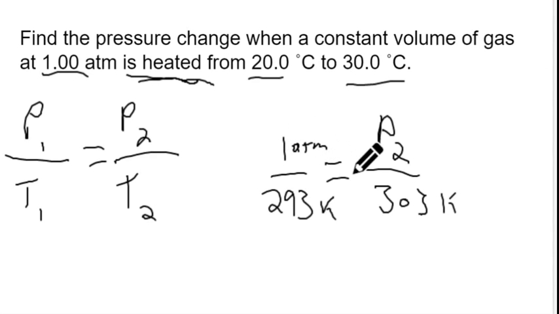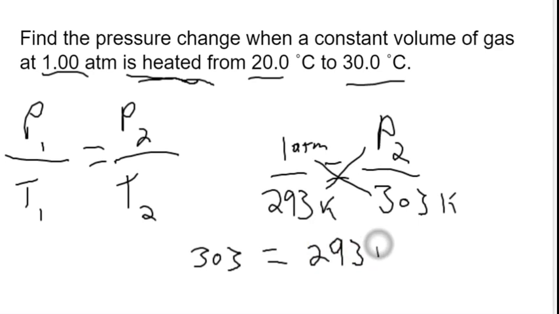There's several ways teachers might teach you how to do this. I think it's easiest just to cross multiply, which is then going to give me, sorry, I messed up there, 303, because 303 times 1, and it doesn't really matter what side, you're going to get the same answer. P2, so that's going to be 293 times P2.